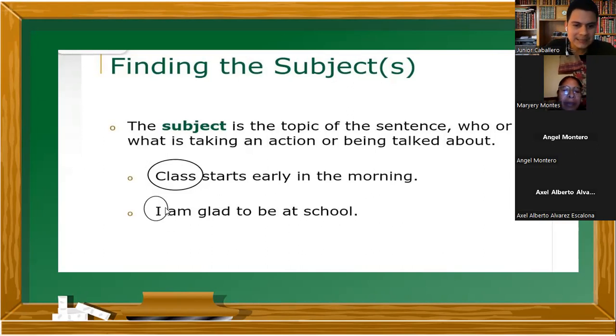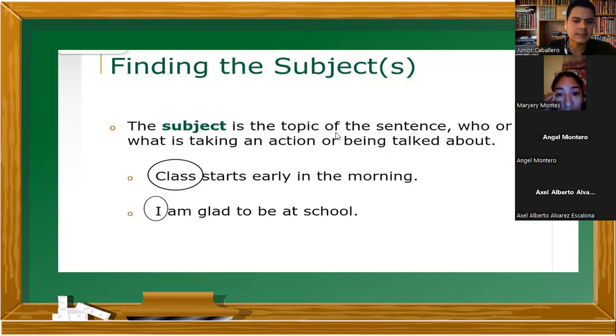Okay, Marjorie, can you read this sentence, please? I am glad to be at school. Okay, what's the person in that sentence? What's the most important there? I am. Which is the first person, right? Good. So there we have two different sentences. In this one, we're talking about a person, which is me. And in the previous one, we're talking about something, in this case, the class.